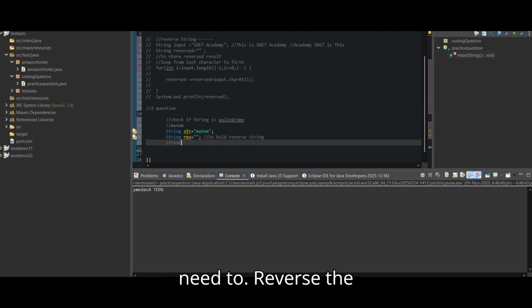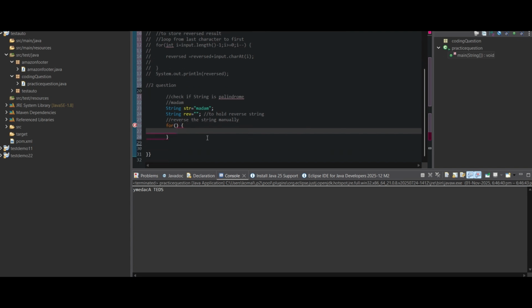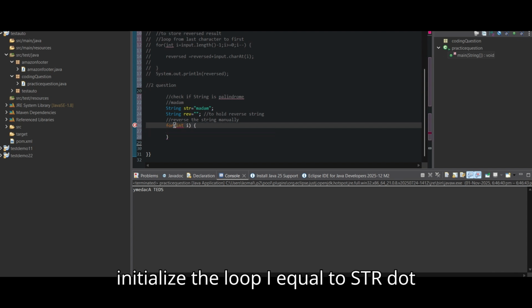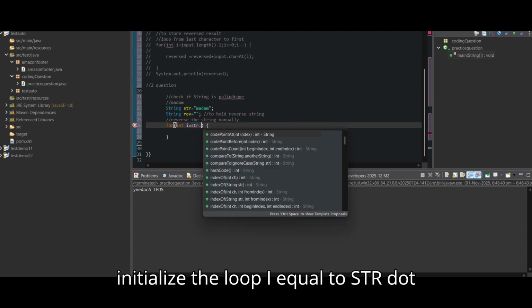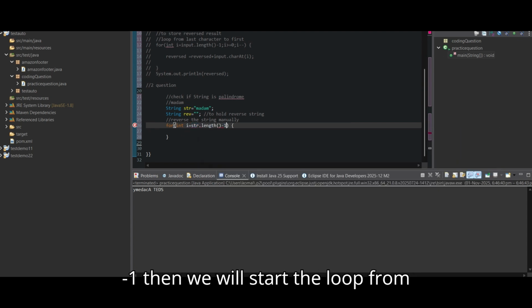Then we need to reverse the string manually. We initialize the loop with i equal to str.length minus 1.